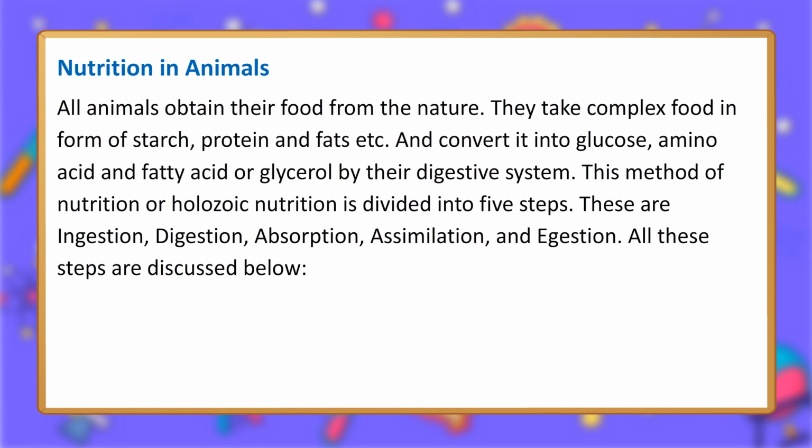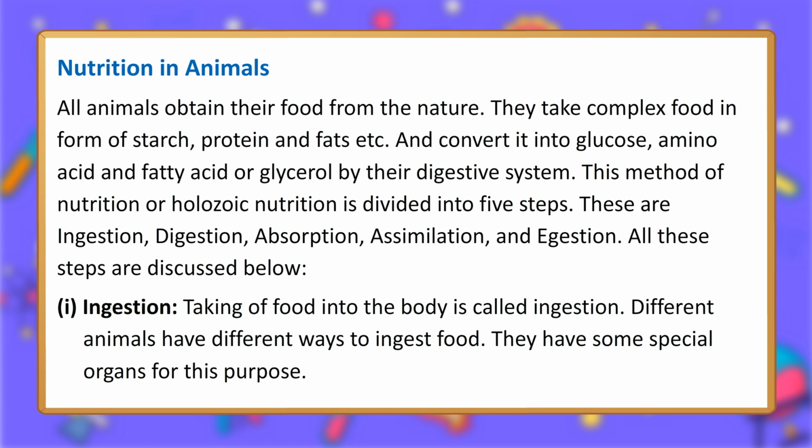Nutrition in animals. All animals obtain their food from nature. They take complex food in the form of starch, protein and fats etc. and convert it into glucose, amino acids and fatty acids or glycerol by their digestive system. This method of nutrition, or holozoic nutrition, is divided into 5 steps. These are ingestion, digestion, absorption, assimilation, and egestion. All these steps are discussed below.